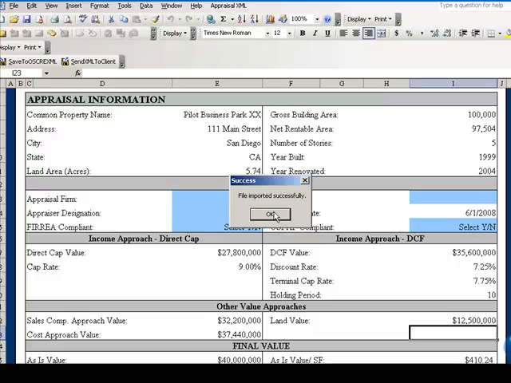Here you can see Pilot Business Park XX, new. Down here you can see the direct cap value changed to 27,800,000, and the as-is value here is now 40 million.